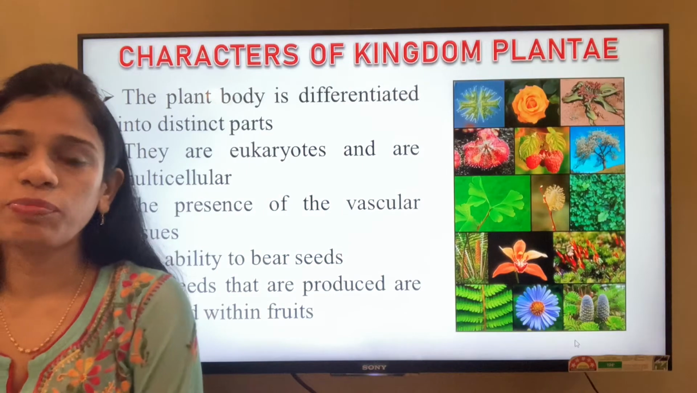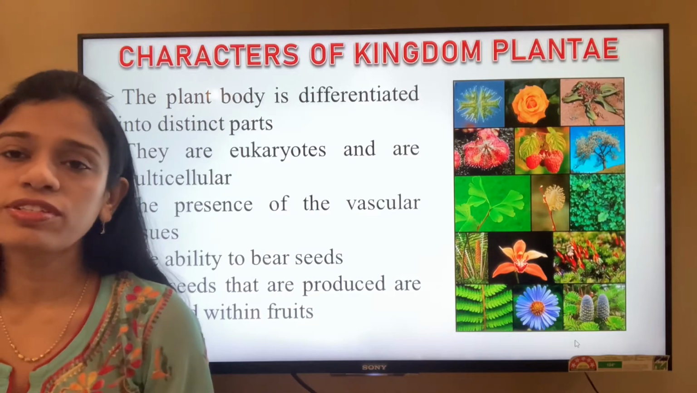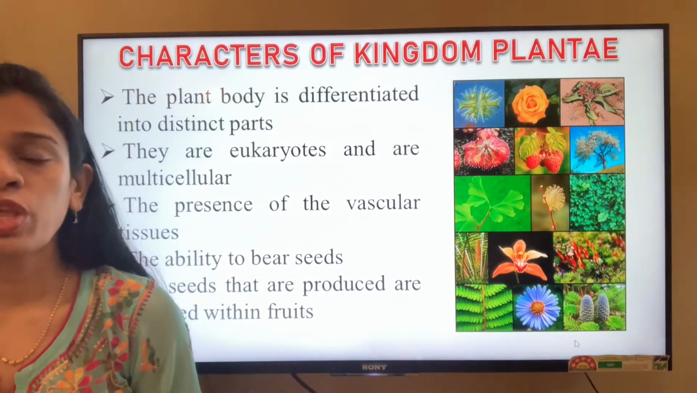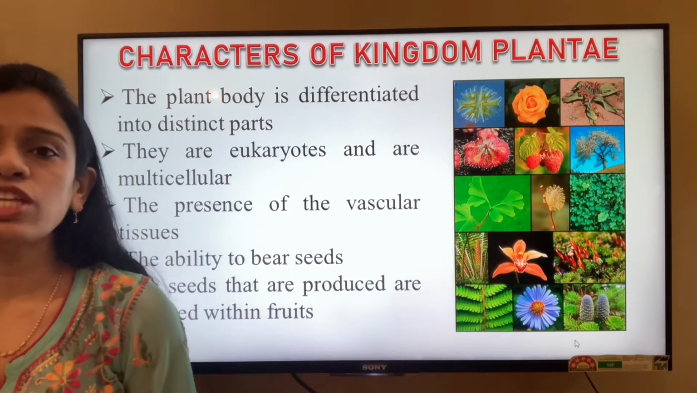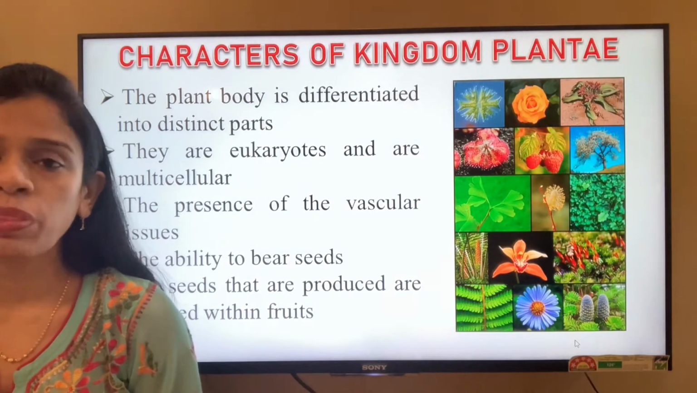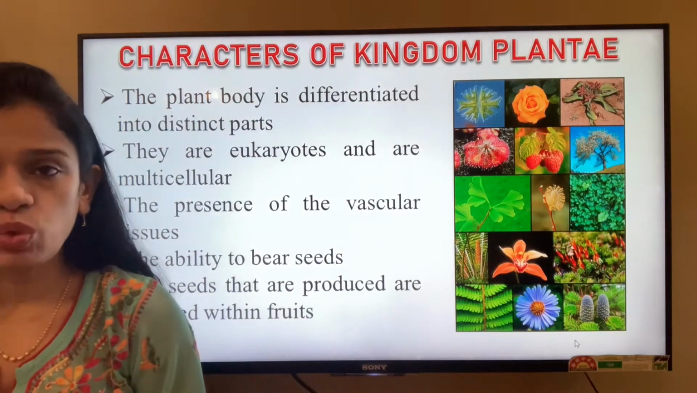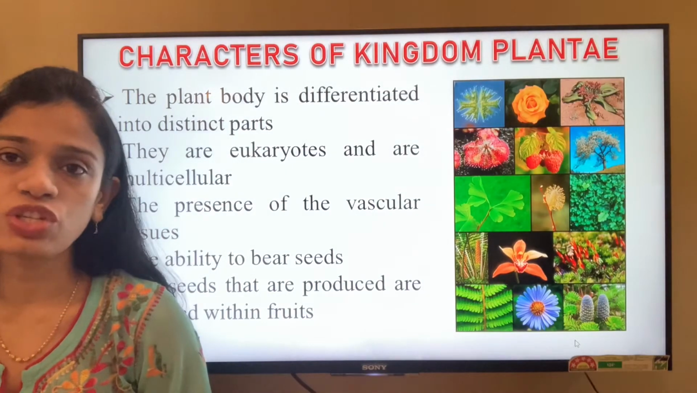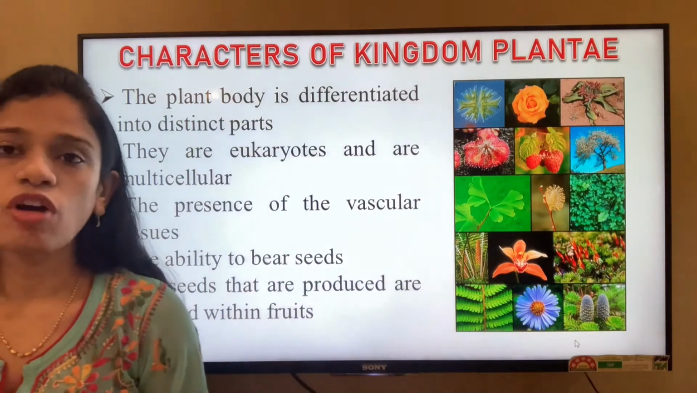Before starting the plant kingdom, we'll get an idea of the characteristics of the plant kingdom, or the Kingdom Plantae. When we talk about the Kingdom Plantae, the plant body is differentiated into specific or distinct parts, that is the root, stem and the leaves. In this kingdom, the plant body is differentiated. They are mostly composed of eukaryotic cells, that is, they are advanced cells and they are all multicellular in nature. They are not unicellular or prokaryotic in nature, and they have a presence of a vascular bundle.